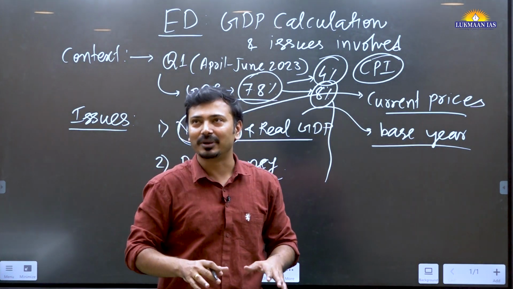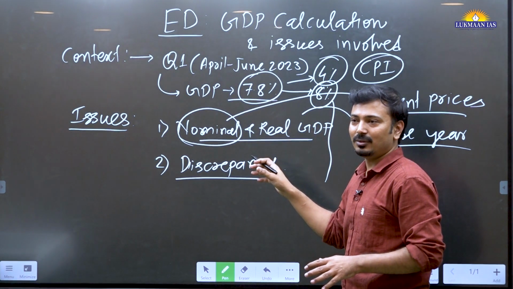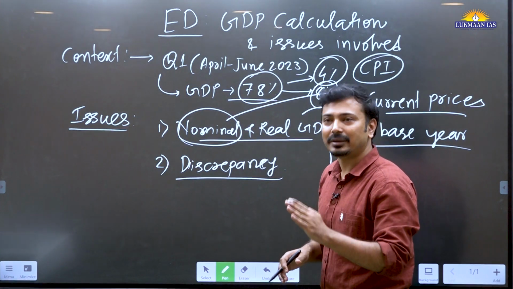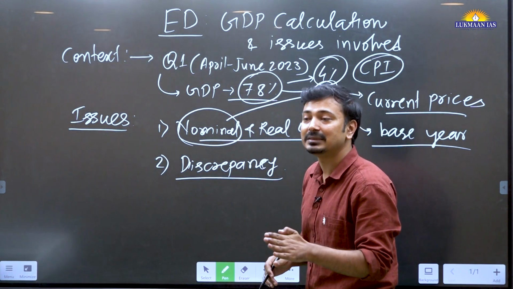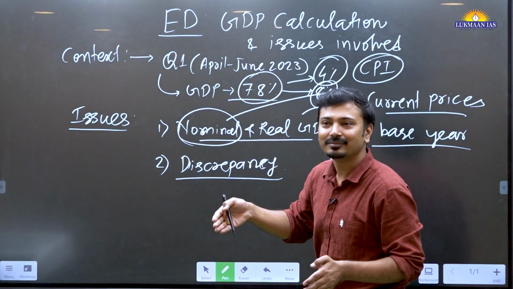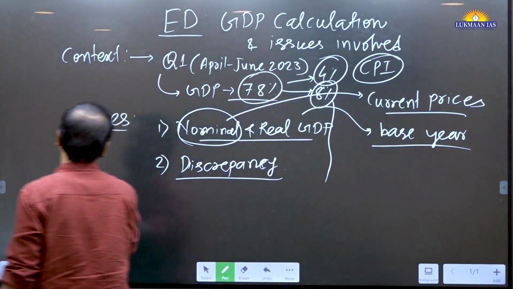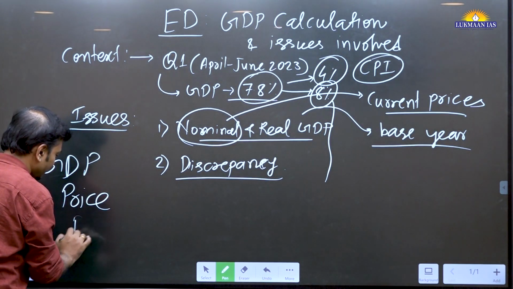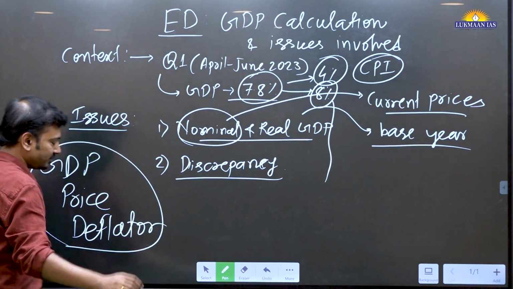See, we are digging in deeper now to understand this issue. Okay, but you should understand, the government, or the NSO, the National Statistical Office, does not consider either of these two as a measure of inflation, CPI or WPI. Rather, it uses the GDP price deflator. What is deflator? NCERT बताइए everyone.